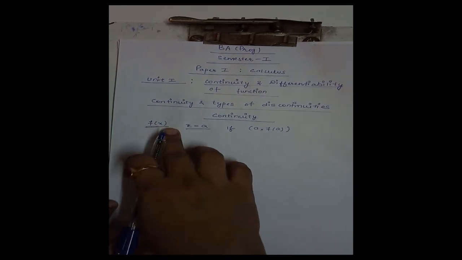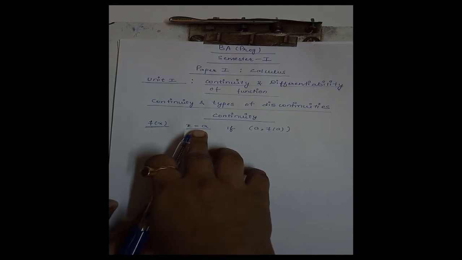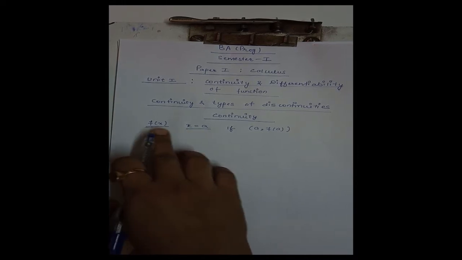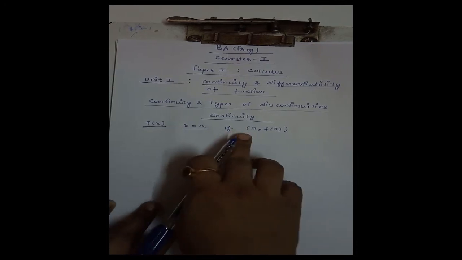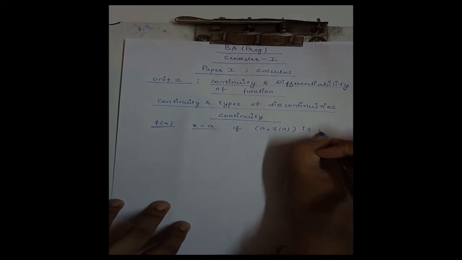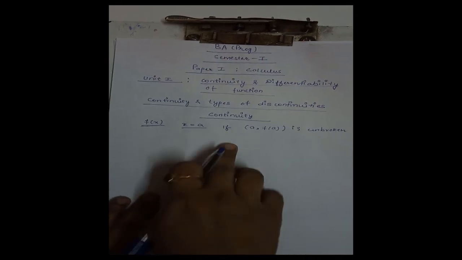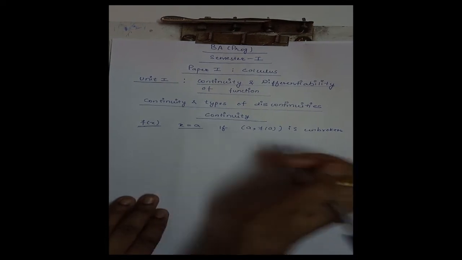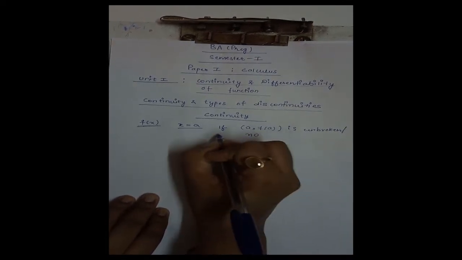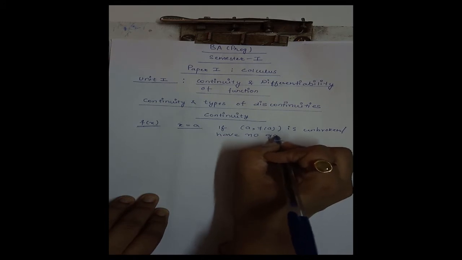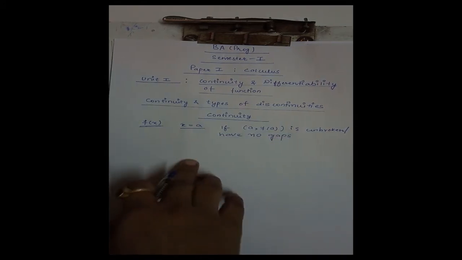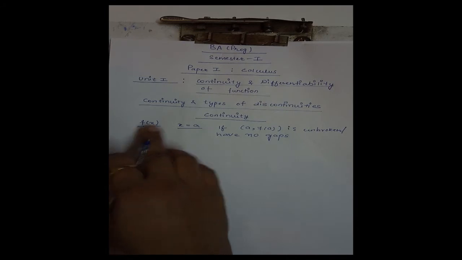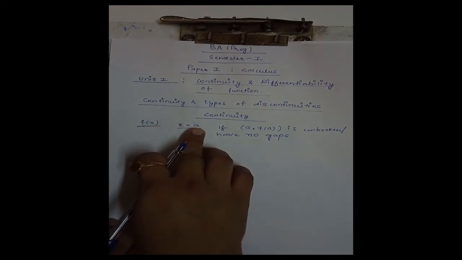Now this function f(x) is said to be continuous at the point x is equal to a if the graph of this function at the point a is unbroken, or has no gaps. Then in that case we say function f(x) is continuous at the point x is equal to a.